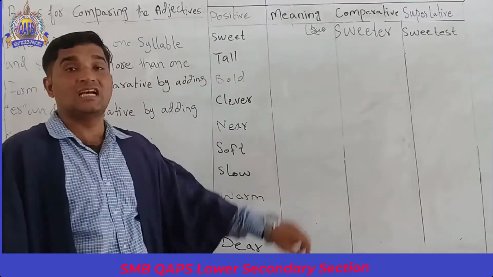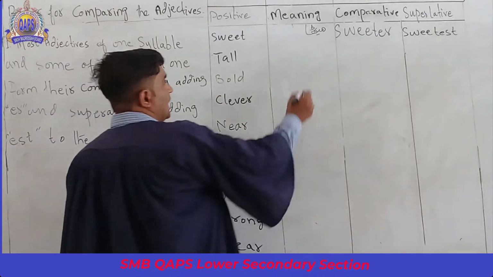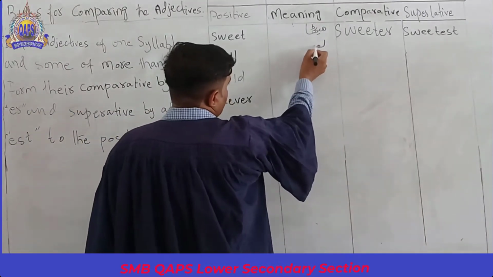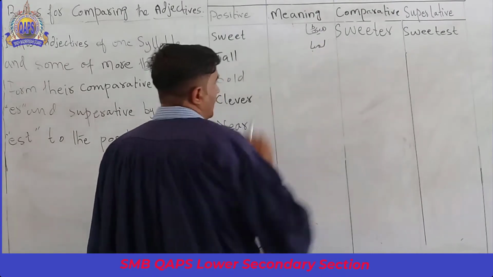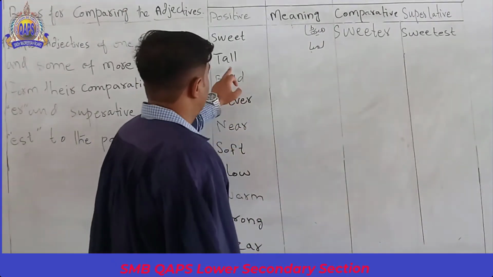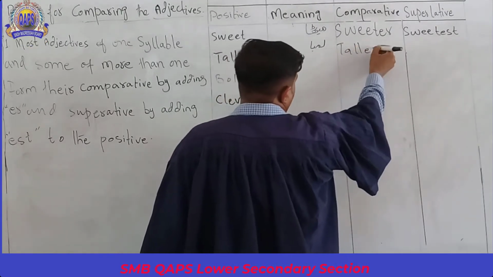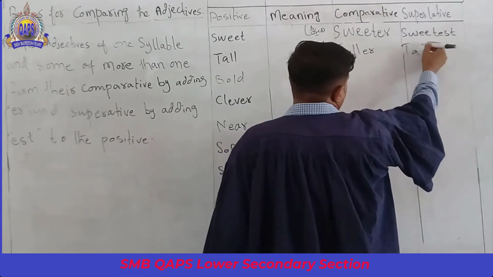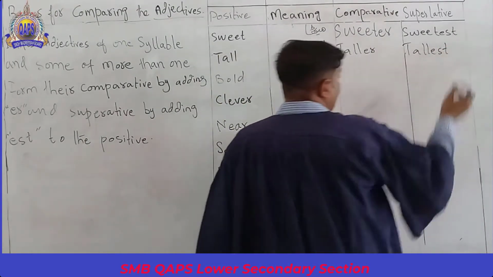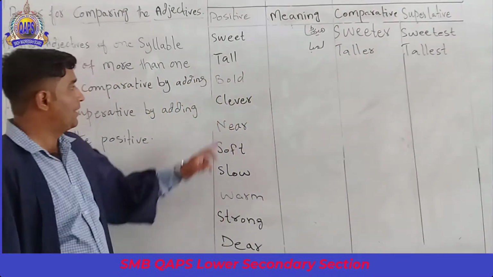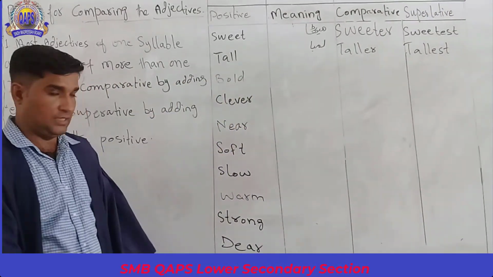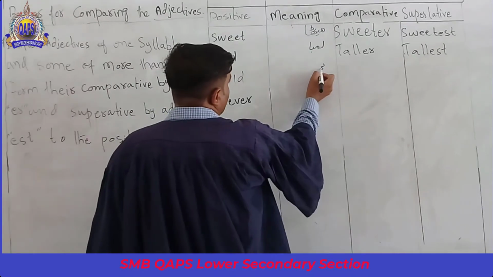Now number two is tall. Tall means lumbaa. Its comparative is taller and superlative is tallest. Number three is bold. Bold means bahadur.